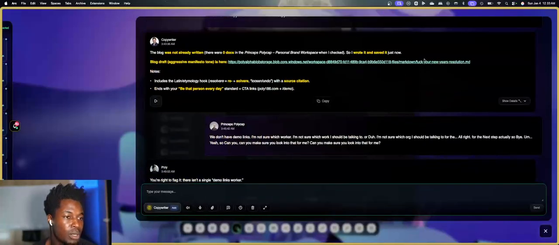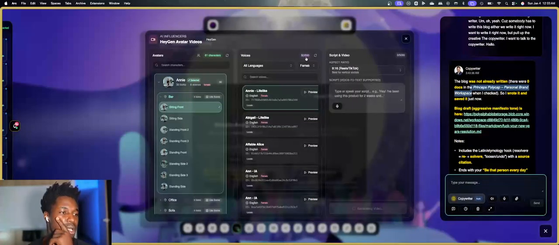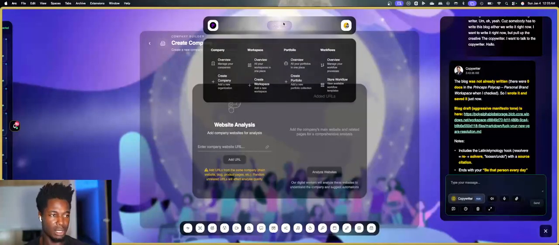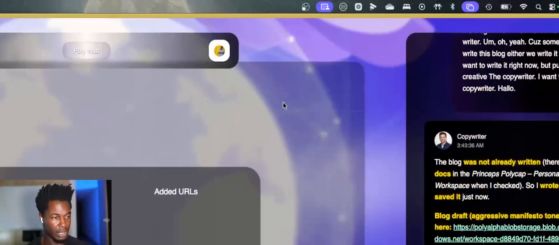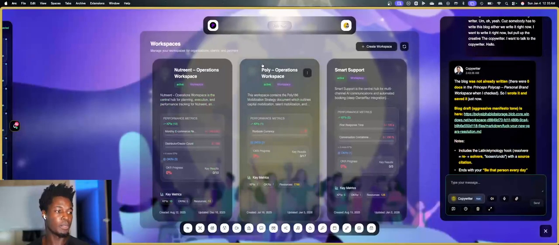Polly was like, dope. Polly wrote the first document for this, saved it in my personal workspace. If you actually want to see where this is, like, what's your workspace, you actually can go here. So okay, let me show you with my mouse. You can go to the Poly Hub here. You can go down to Overview. This will navigate you to the workspace page.